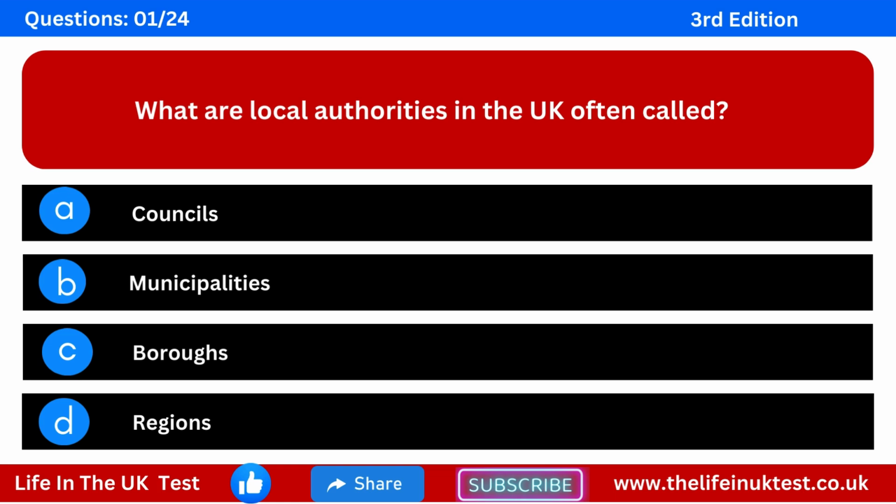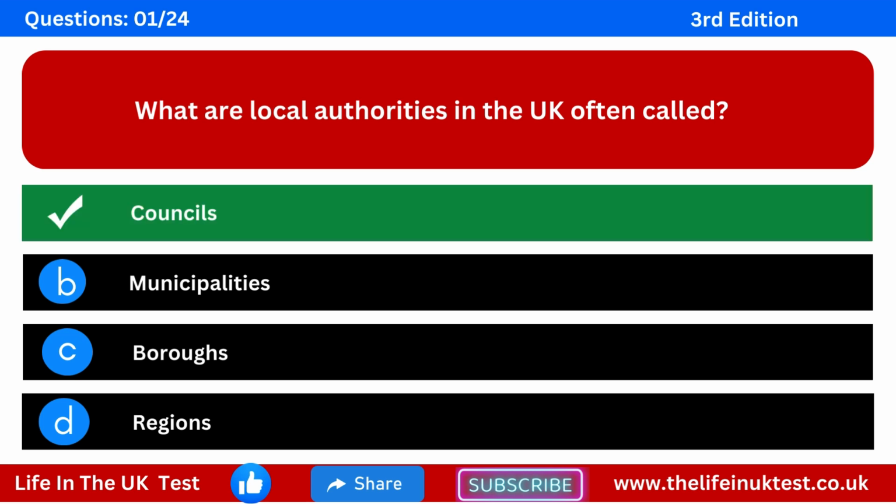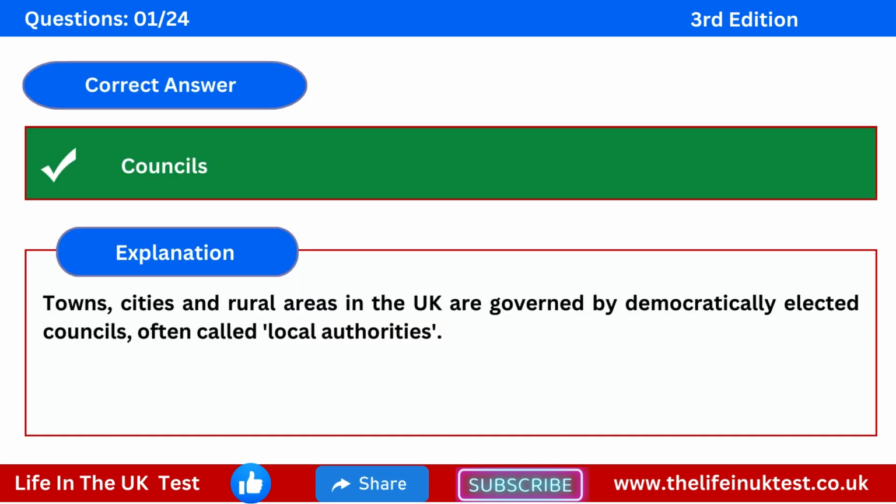Let's get started. Question 1. What are local authorities in the UK often called? Option A, councils. Option B, municipalities. Option C, boroughs. Option D, regions. The correct answer is councils. Explanation: towns, cities and rural areas in the UK are governed by democratically elected councils, often called local authorities.